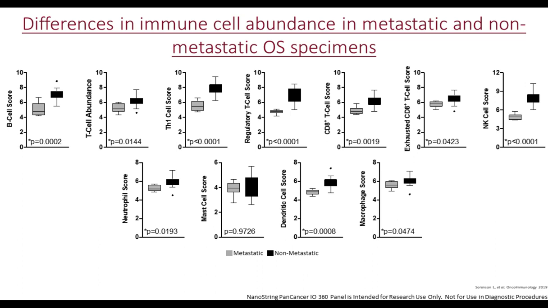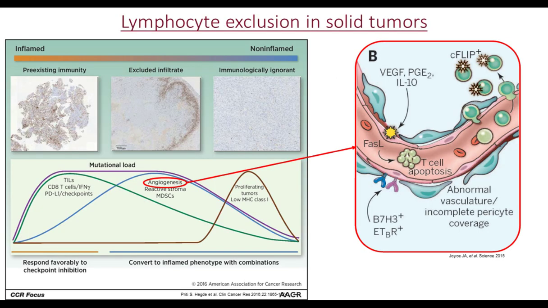So we took those differences in immune cell population abundance and started to look at the different immune cell subsets that are described in the NanoString panel, and looking at their relative abundance between metastatic and non-metastatic osteosarcoma specimens. And what we can see here, with the exception of mast cells, the metastatic osteosarcoma specimens, again in gray, contain fewer immune cells than the non-metastatic osteosarcoma specimens.